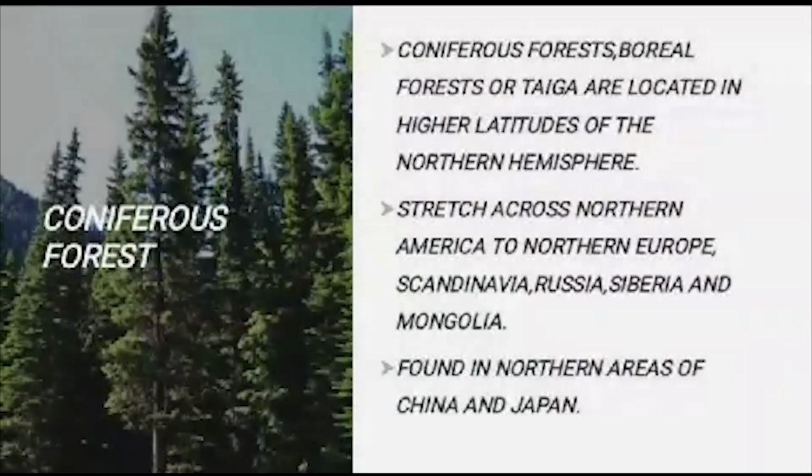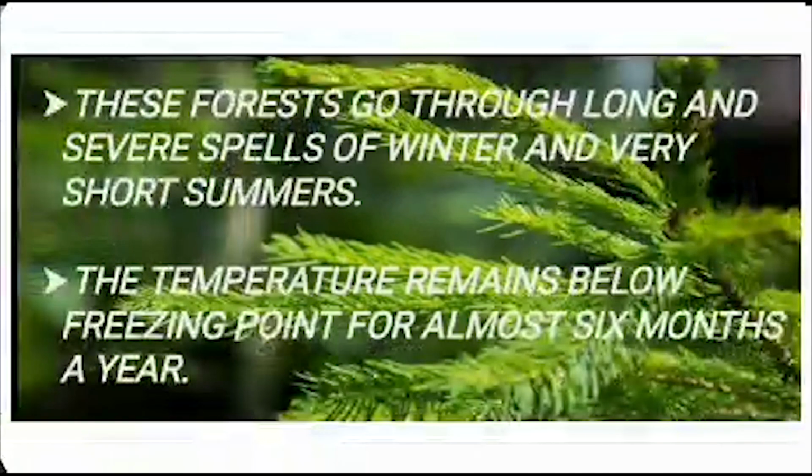Next, another forest type is coniferous forest. Coniferous forest, boreal forest, or taiga are located in high latitudes of the northern hemisphere. They stretch across North America to northern Europe, Scandinavia, Russia, Siberia, and Mongolia. They are also found in the northern areas of China and Japan.